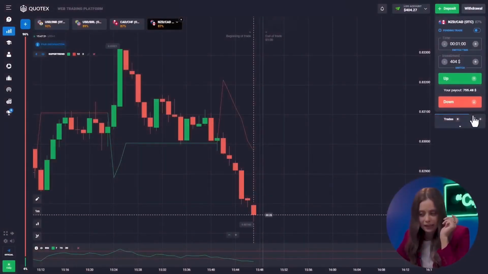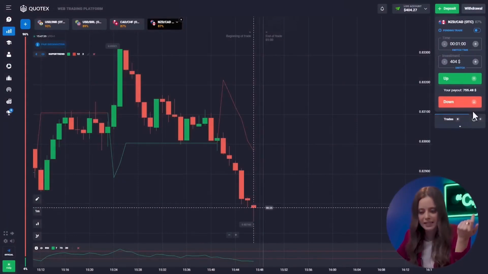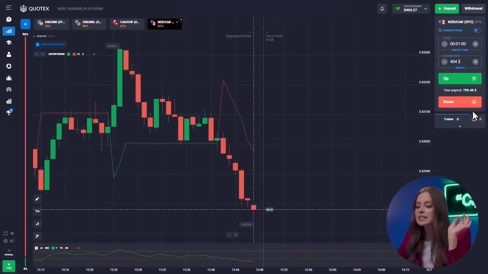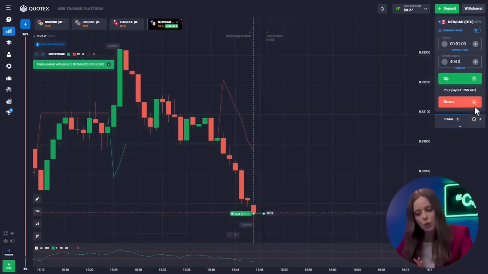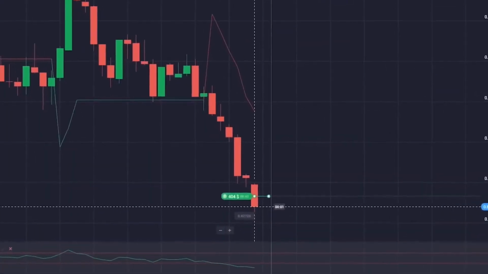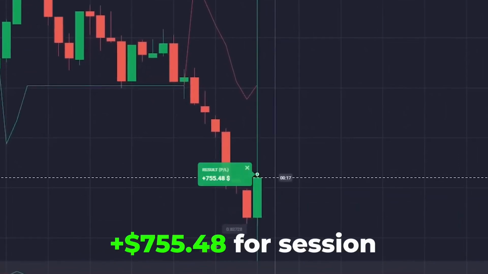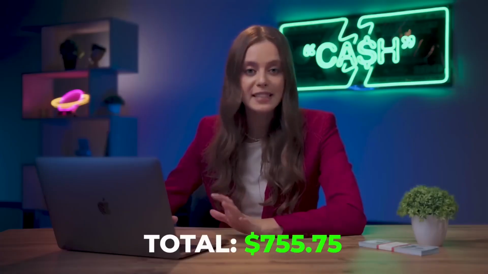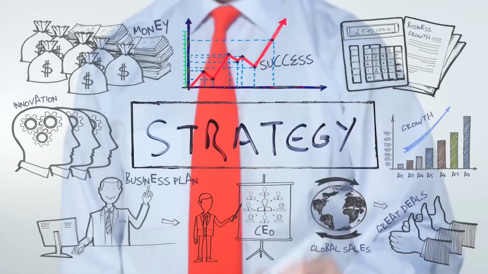And here, apparently, the period is over. The RSI shows a strongly oversold asset. The chart is clearly tired of moving down. So we're looking at a bounce. That's what we will bet on. Very good. We got $755 and we're getting closer to our goal. All thanks to our strategy.